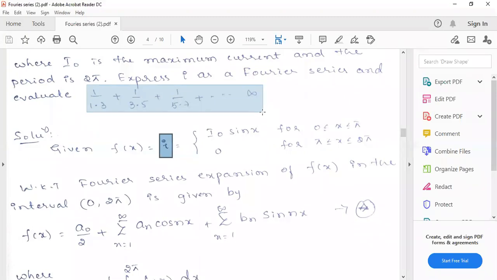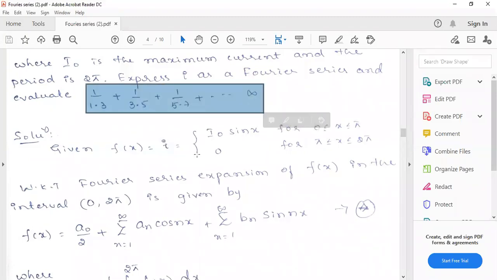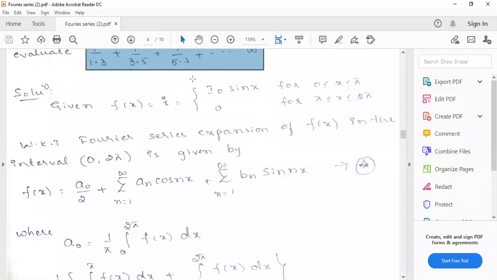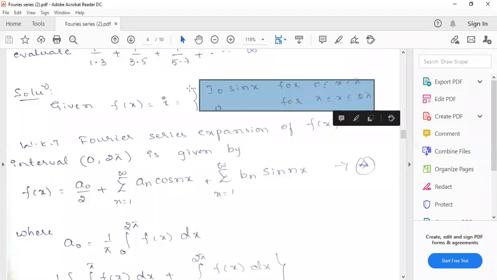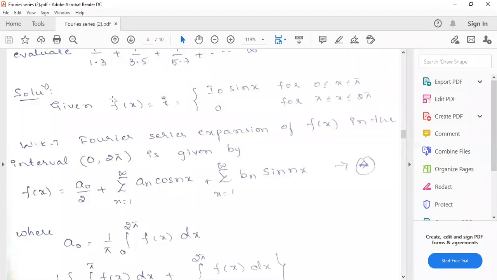That we find out by using the obtained series of this function, I naught sin x and 0 in the intervals 0 to pi and pi to 2 pi respectively. For the sake of simplicity, I'm taking this I as f of x. If you mention it in the first step of the solution as f of x, later we can continue with f of x itself.